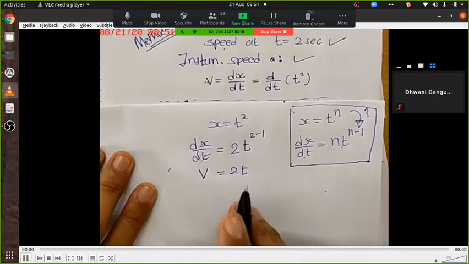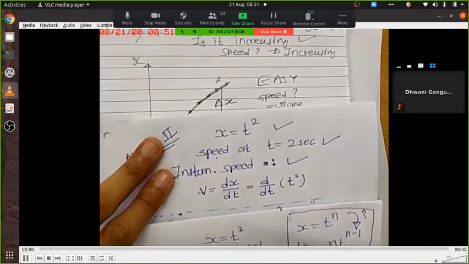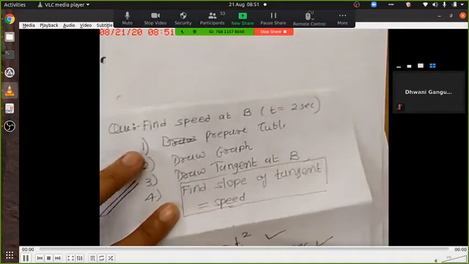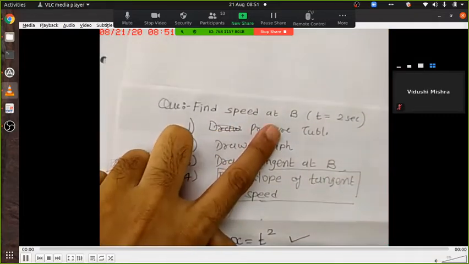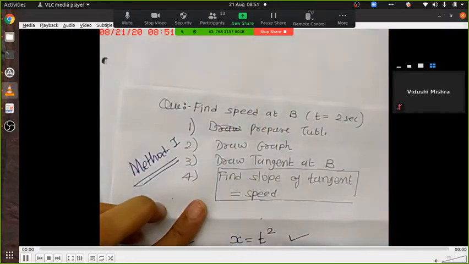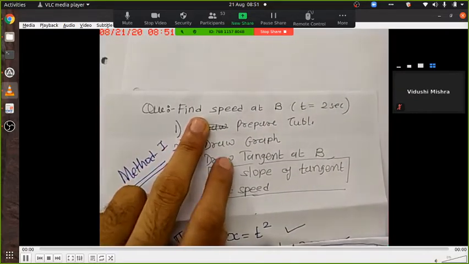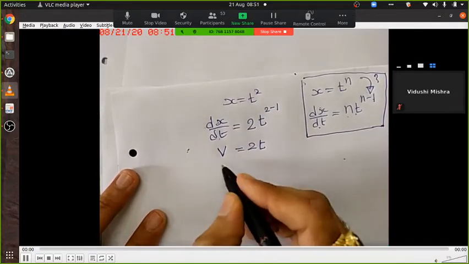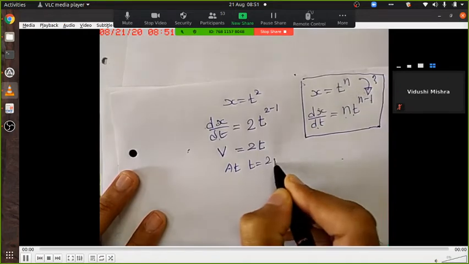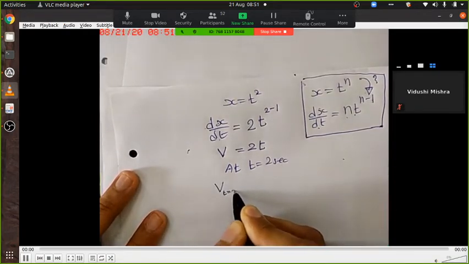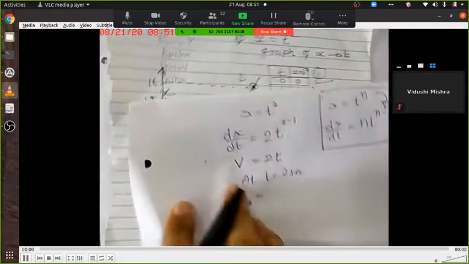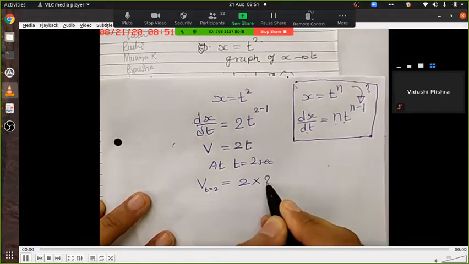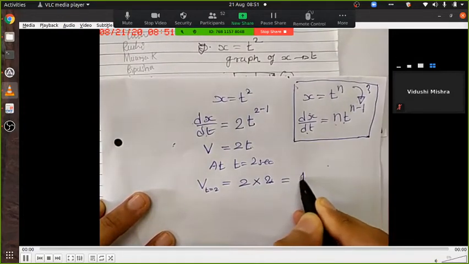Okay, what was the question by the way? Find speed at 2 seconds. Time is equal to 2 seconds. So now here we got an answer that v equal to 2t. So at t equal to 2 seconds, I'll write v at t equal to 2 equal to 2 into 2. What is t? 2. 2 twos are 4. Answer is 4 meter per second.